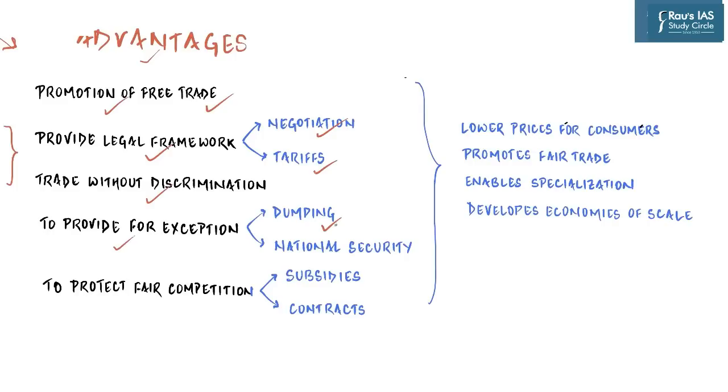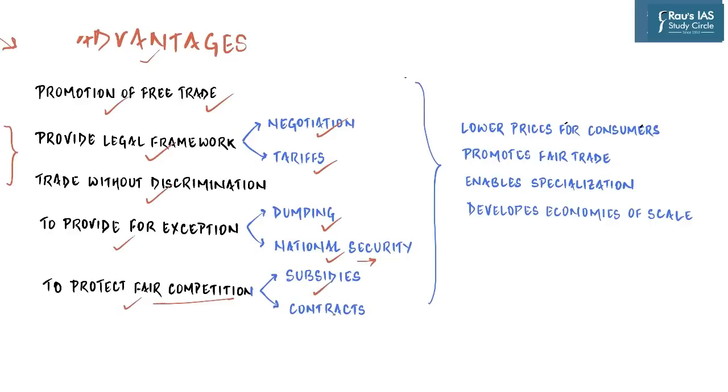For example, if country A feels that country B is exporting very cheap raw material which is artificially deflated, then country A can impose duties without violating WTO rules. Similarly, there are clauses such as national security which a country can utilize to impose significant barriers to trade for a specific country. And then finally, all these rules are to protect fair competition because there are rules which member countries have to abide by.